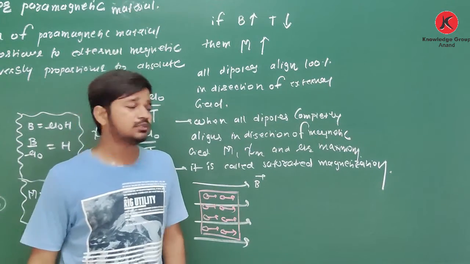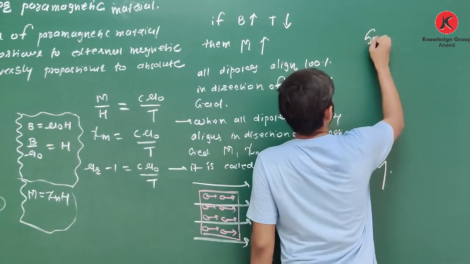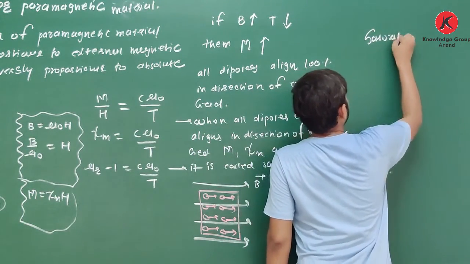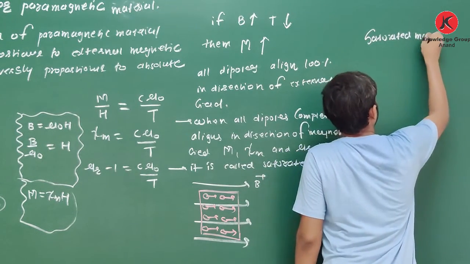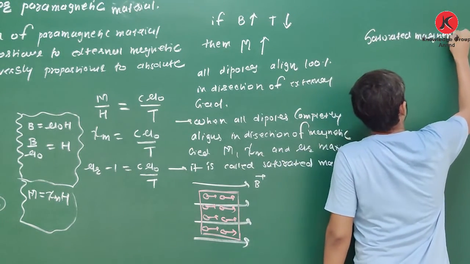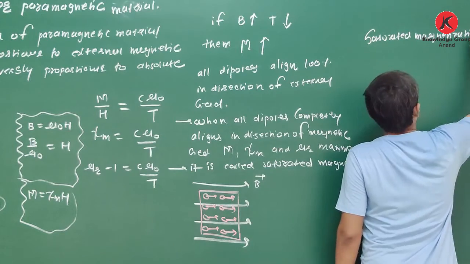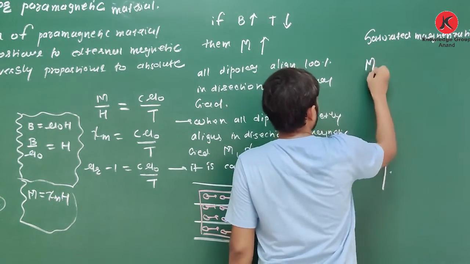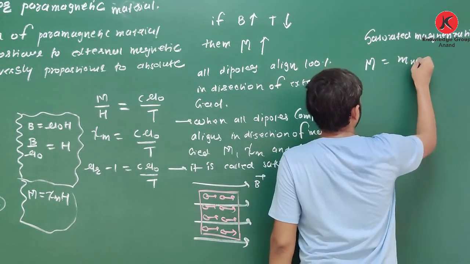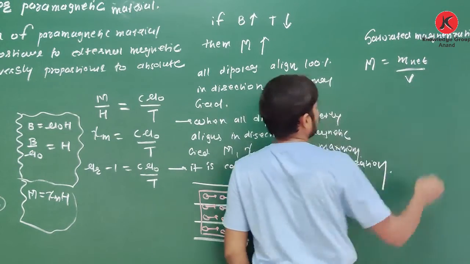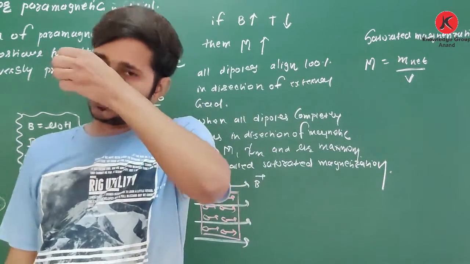So what is saturated magnetization? Saturated magnetization M is equal to M net per unit volume.